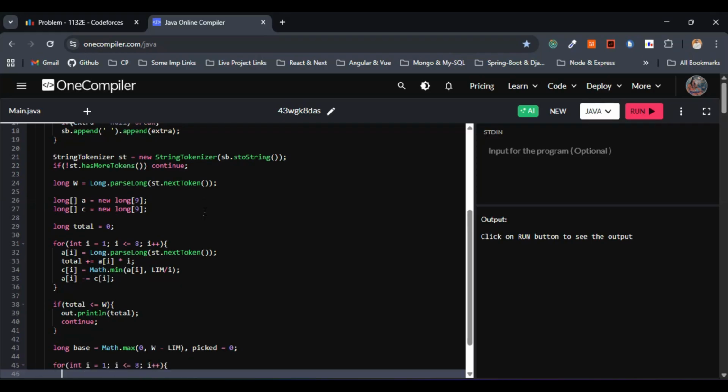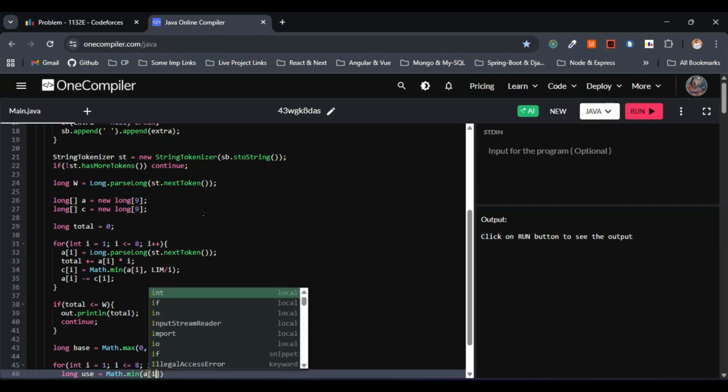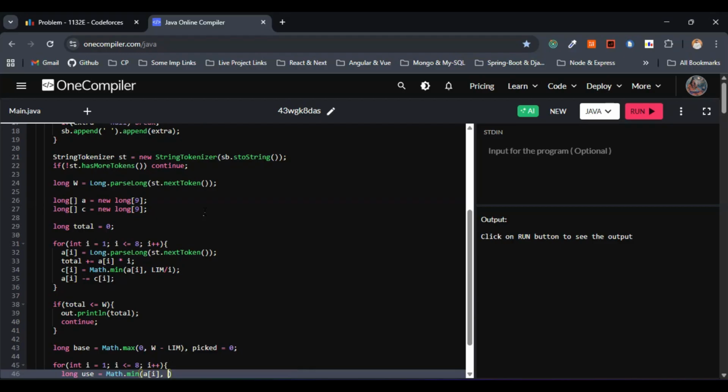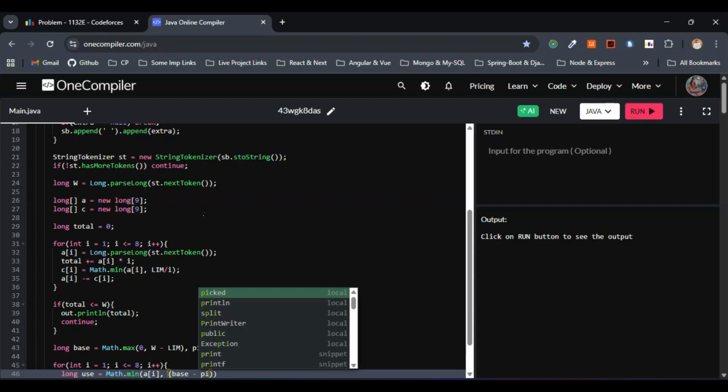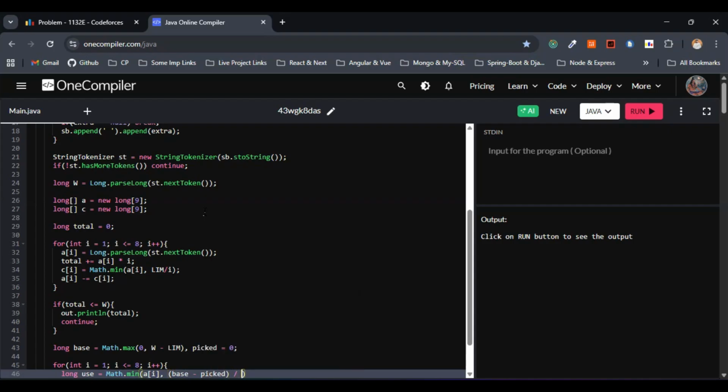So within the for loop, I'll go with this one variable name, use, because we have to compute how many leftover items of weight I we can take without exceeding the base, right? So I can just write it this way: long use equals math.min of A of I comma (base minus picked) divided by I, right? So this is fine.